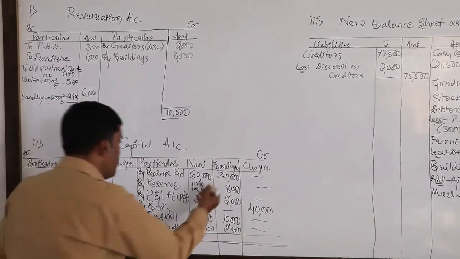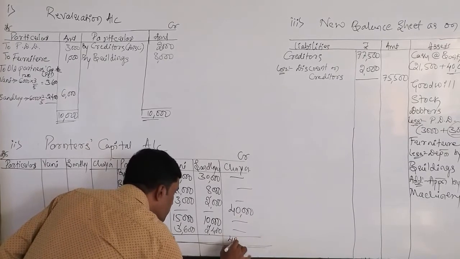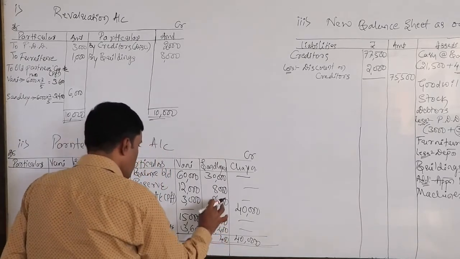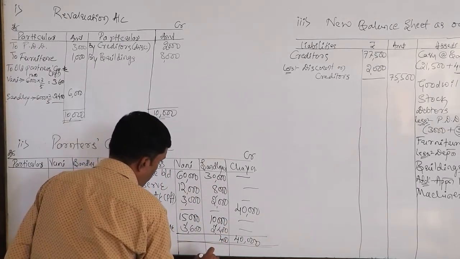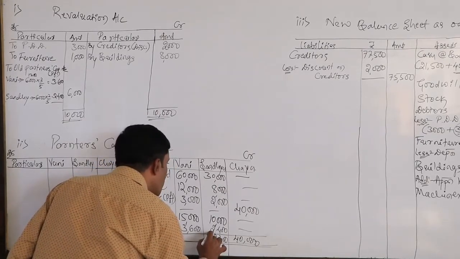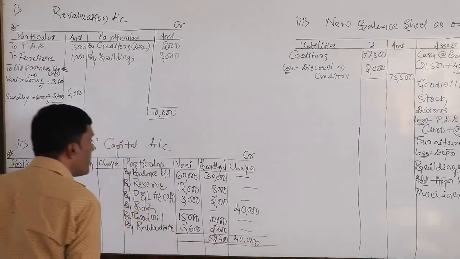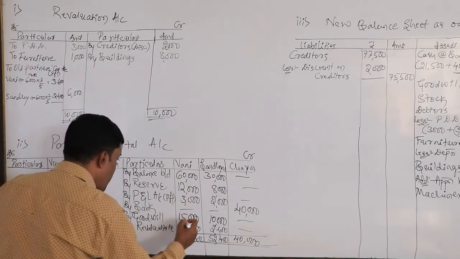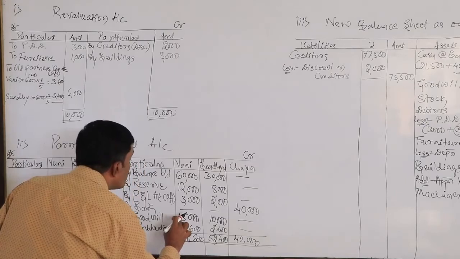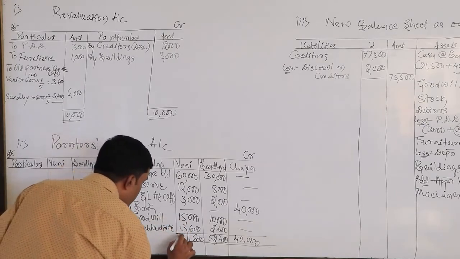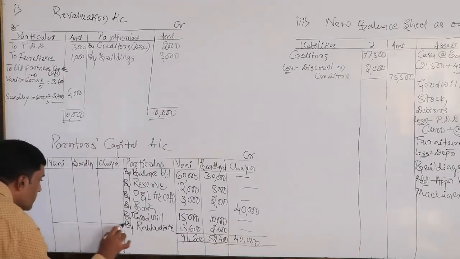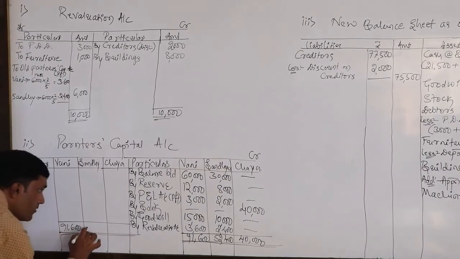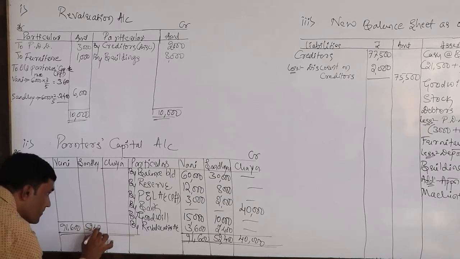So what is the total? The total of this is 40,000, and the total of this is 52,400. Adding up, this one is 91,600, and 52,400, and this one is 40,000.